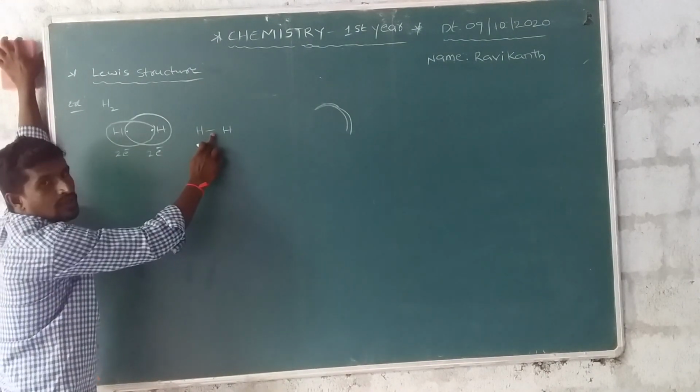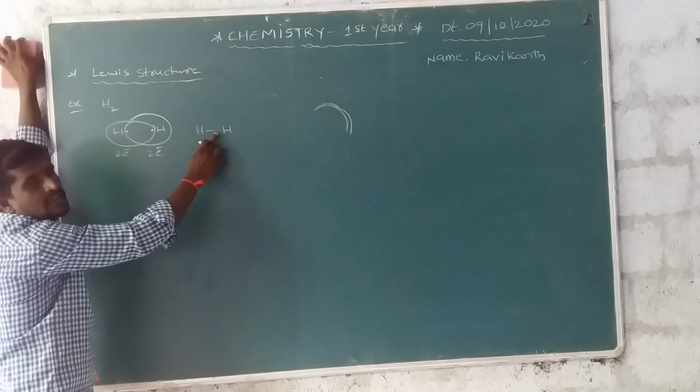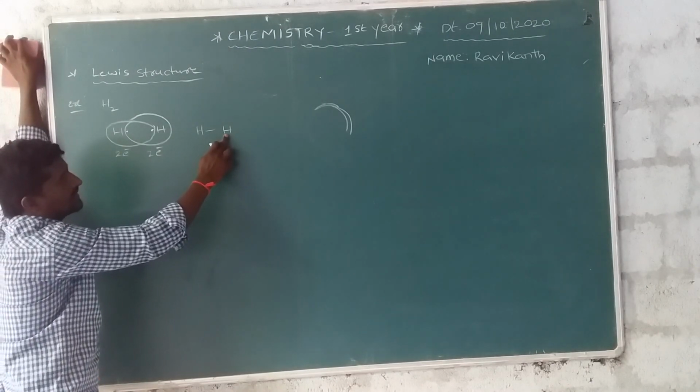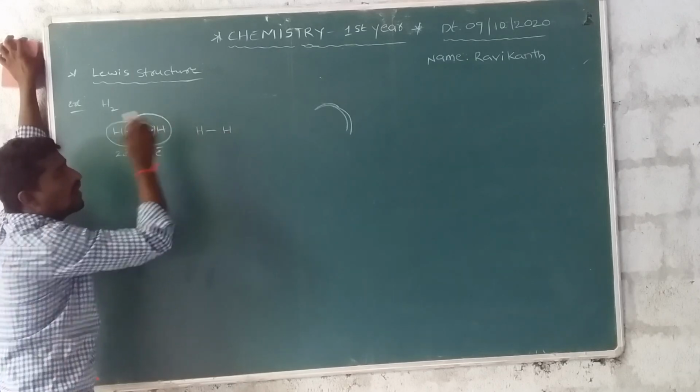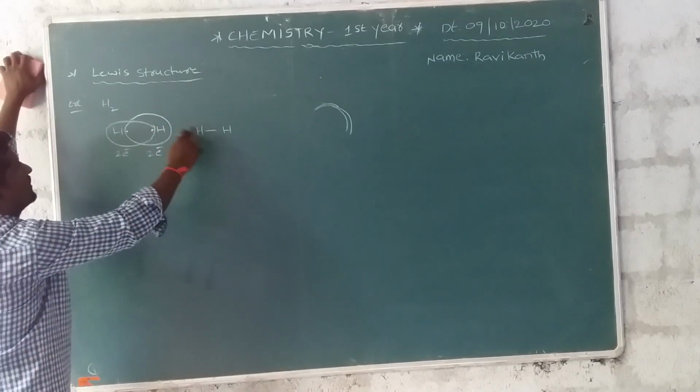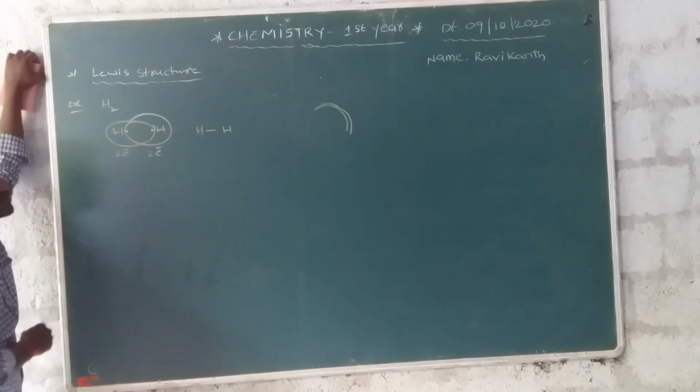This bond is a covalent bond. 1 electron from this atom and 1 from this atom are shared, forming 1 bond. This is the Lewis structure of H2.